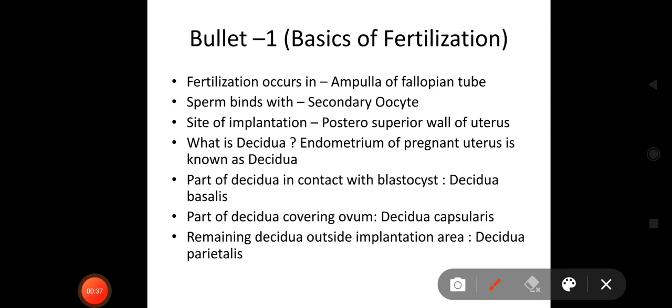First is about some basic points about fertilization. Fertilization occurs in the ampulla of fallopian tube. Now one point I need to mention here, that all of these points are previous year questions or very important points of this subject, and have been asked many times previously in different exams, PG entrance or other exams. So none of the line is not useful. Every point is important for your examination.